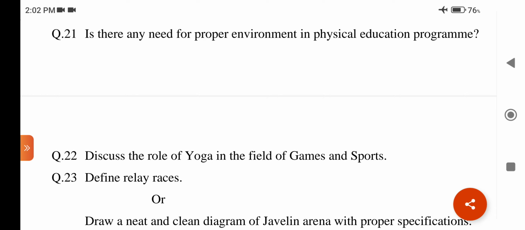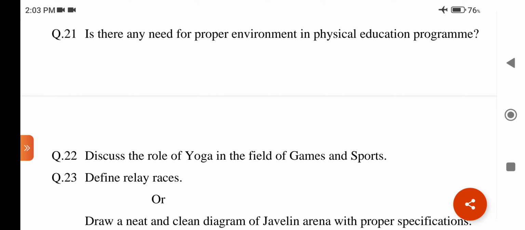Sports environment is safe, clean and healthy. Thus it leads the man towards progress and prosperity. Yes, there is a proper need of environment in physical education program. A few needs are as listed below. Number 1, safe environment. 2, good place for fitness. 3, full opportunity for growth.